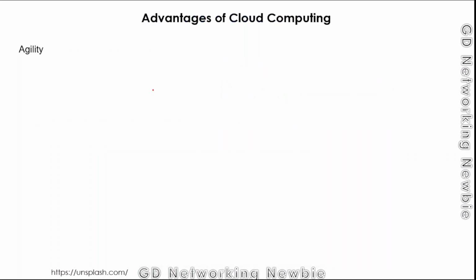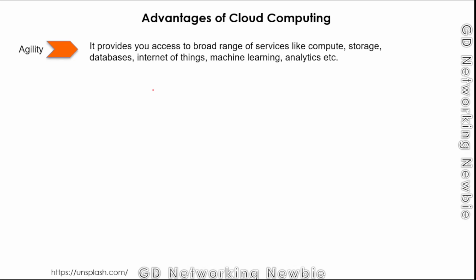Now we need to discuss some of the advantages of cloud computing. So the first advantage is agility. Agility means the cloud service provider gives us access to a broad range of services like compute, storage, database, Internet of Things, and machine learning.